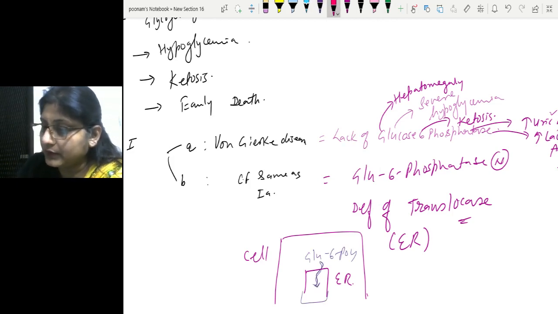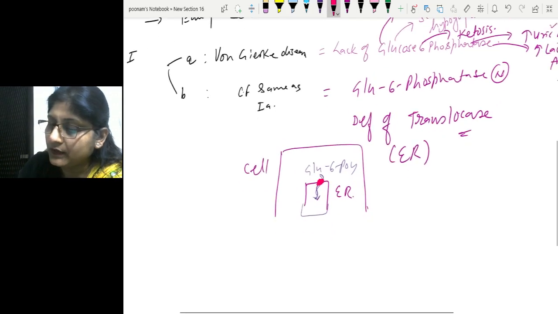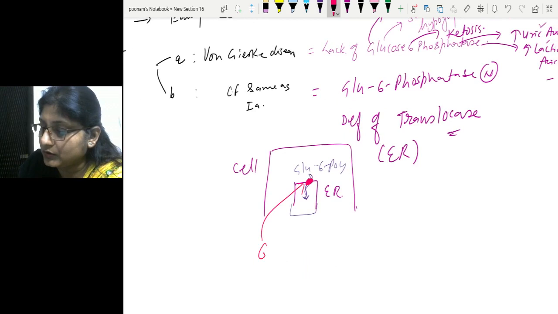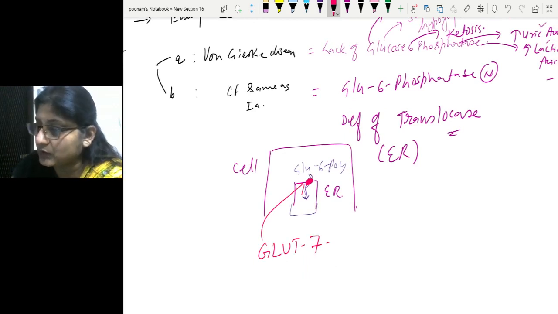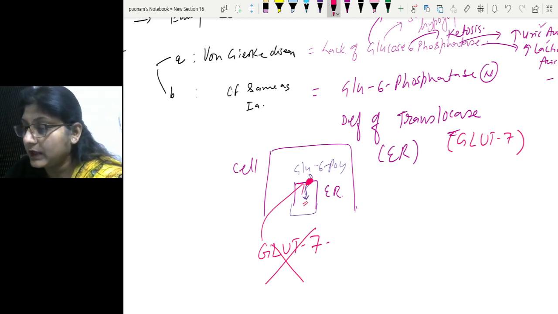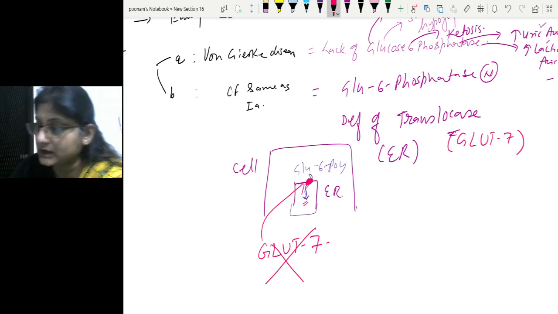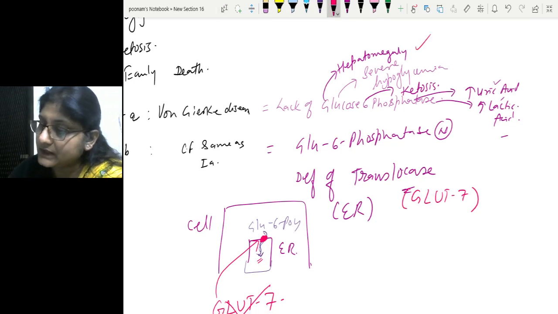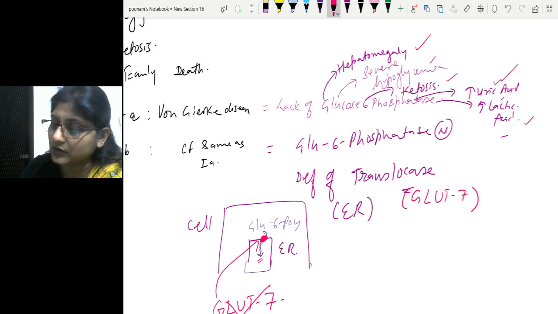To transport glucose 6-phosphate into the lumen of the ER, we have a transporter called GLUT7, otherwise called glucose 6-phosphate translocase. So in mutation of this, the glucose 6-phosphate is not reaching the ER lumen, and that results in the same consequences: severe hypoglycemia, hepatomegaly, ketosis, hyperuricemia, lactic acidosis.